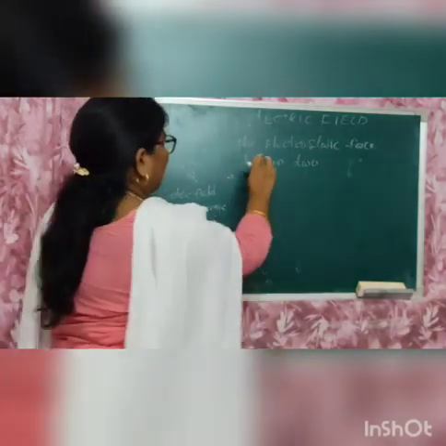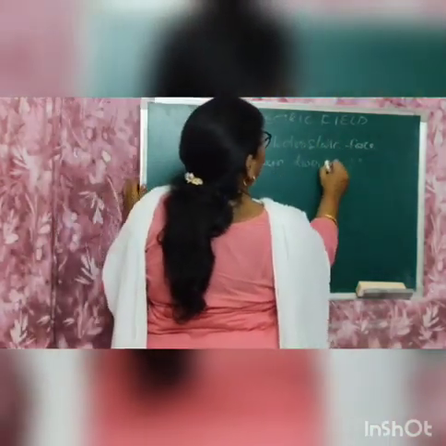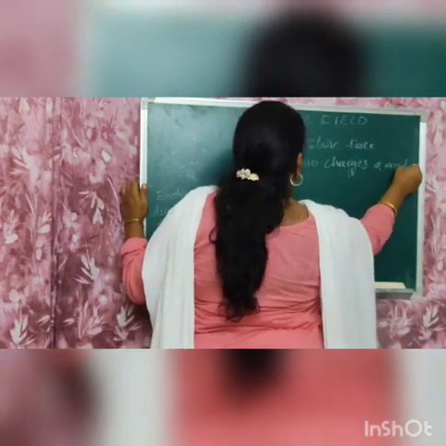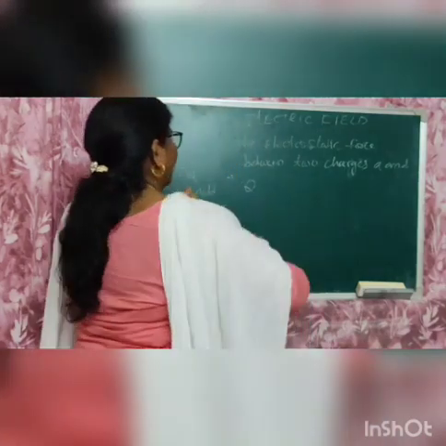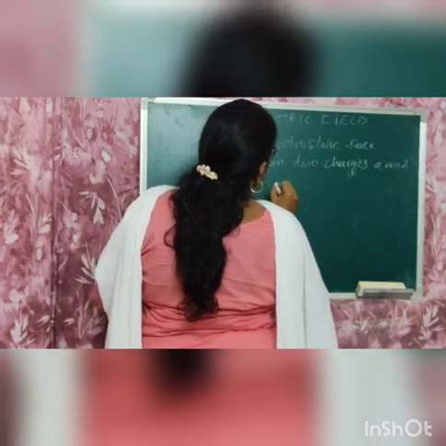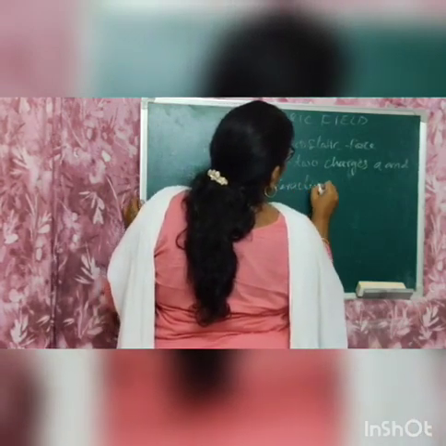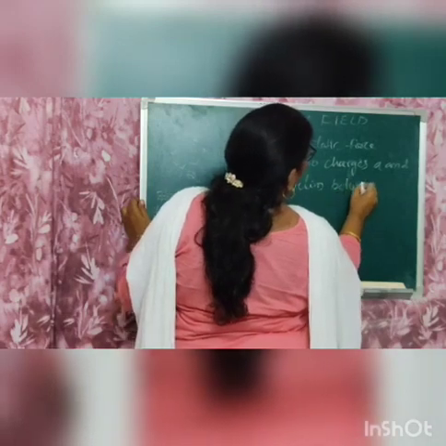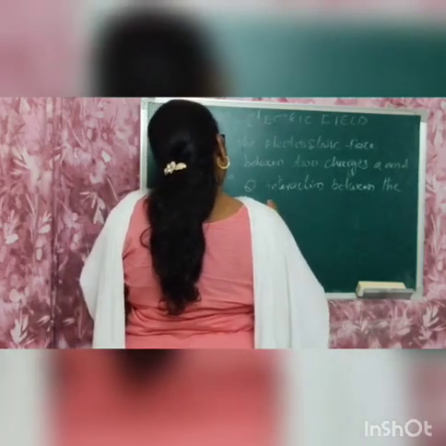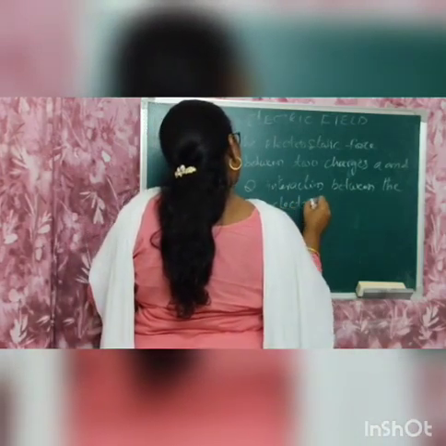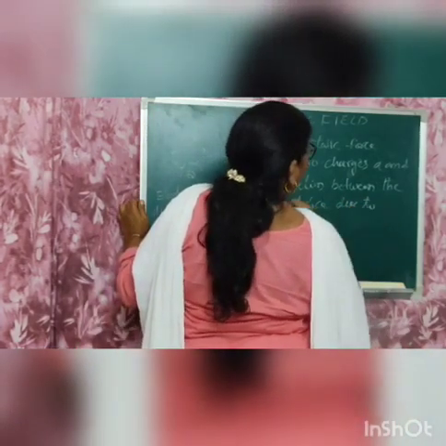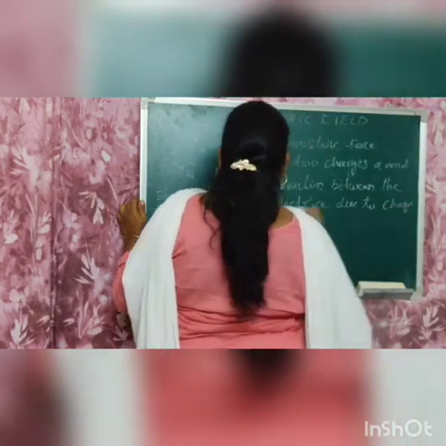Capital Q and small q. The electrostatic force between the two charges, small q and capital Q, can be seen as the interaction between the electric field due to charge capital Q and the charge small q.